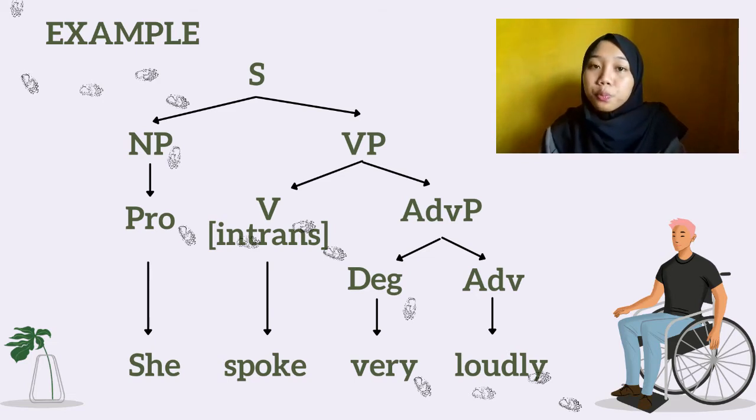And then spoke very loudly is part of verb phrase, with spoke as an intransitive verb because it doesn't take an object after it, and then very loudly is an adverb phrase, with very as a degree, which describes the adverb, and loudly is the adverb of manner.